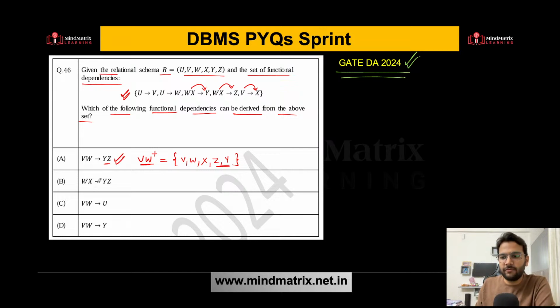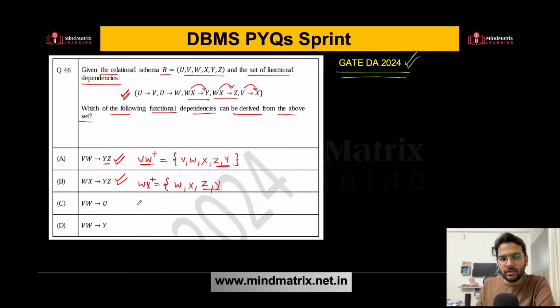What about the second option? Find out the WX closure using the above functional dependency set. So you are getting W, X will be there obviously. Then from WX, you are getting Z. From WX, you are getting Y. So yes, you are getting YZ. So this can also be derived.